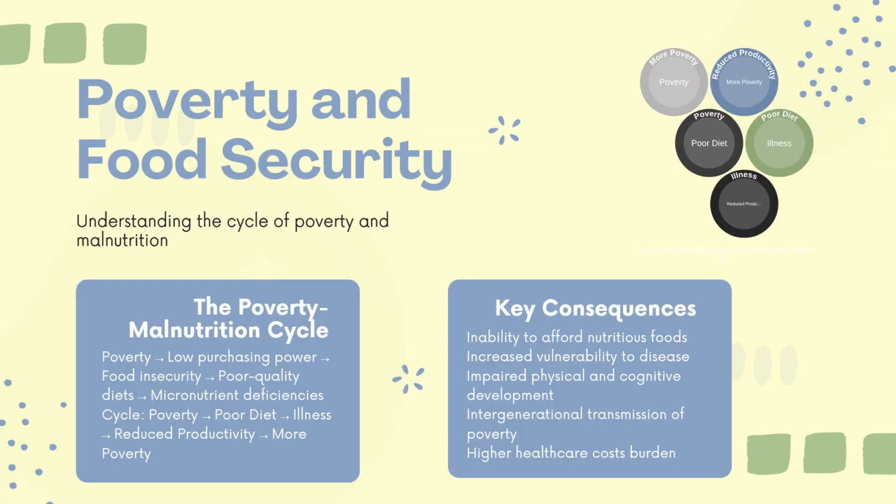When it comes to poverty and food security, there is a need to understand the cycle of poverty and malnutrition. Poverty leads to low purchasing power of the people. It leads to food insecurity, and this insecurity leads to accessing poor quality of diets. And this poor quality of diets leads to, of course, micronutrient deficiencies. This cycle keeps repeating: poverty, poor diet, illness, reduced productivity, and more poverty.